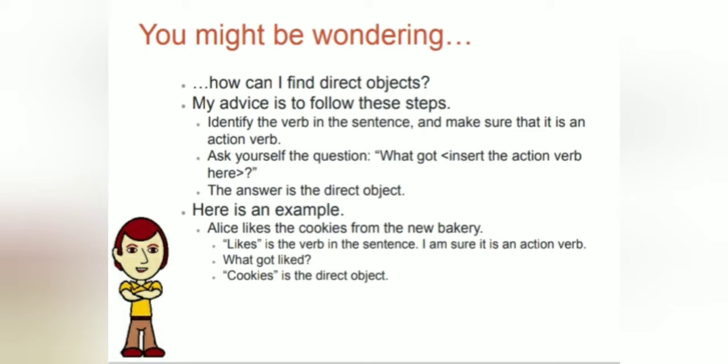Here is an example. Alice likes the cookies from the new bakery. Likes is the verb in the sentence. I'm sure it is an action verb. What got liked? Cookies is the direct object because cookies are being liked in this sentence.